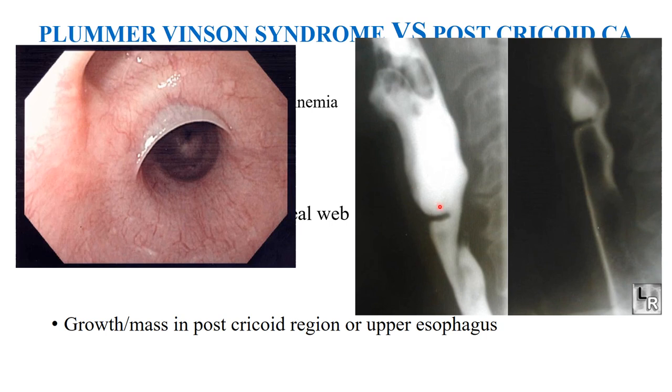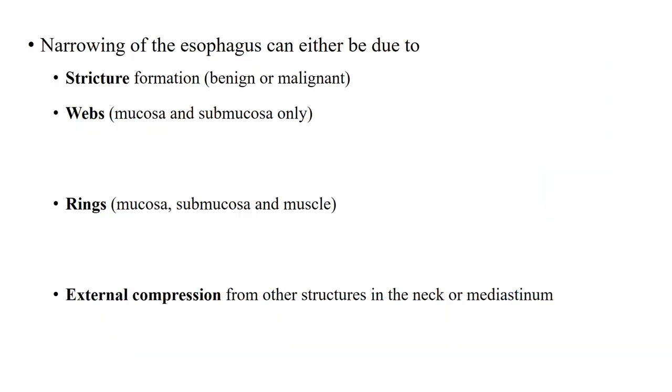usually in the cervical esophagus. Okay, so if it has extended to post-cricoid CA, then this dysphagia may be due to a growth or mass, but we'll see the difference. So the reason for true dysphagia in the esophageal phase is due to narrowing of the esophagus, which can either be due to stricture formation, which may be benign or malignant.